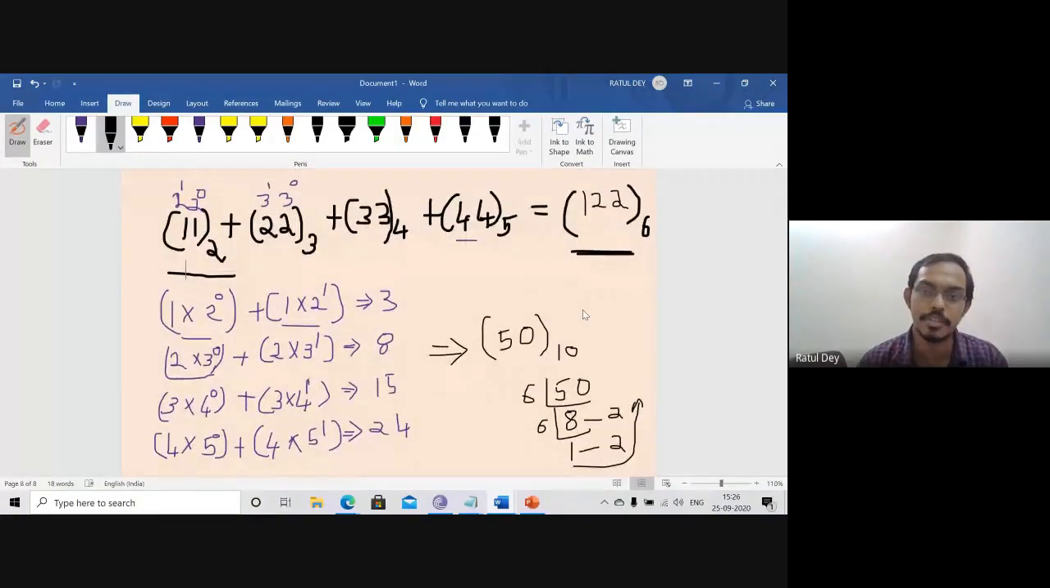You just take a snapshot or you can write in your copy so you can remember how we convert this number system. Take your time, but try to write in your copy so you can remember this thing.